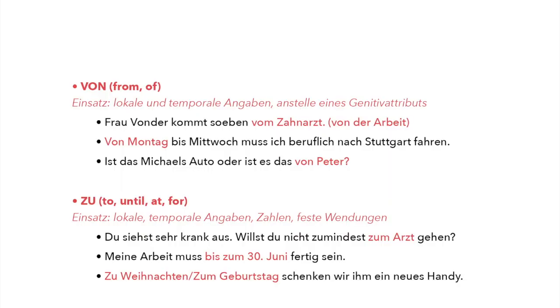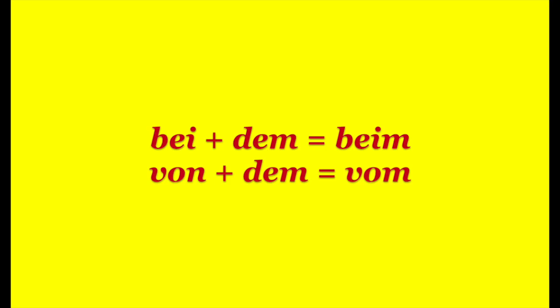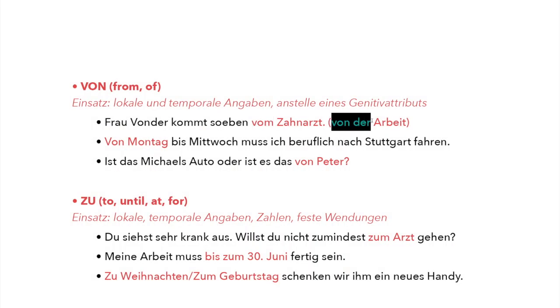Frau von der kommt soeben vom Zahnarzt oder von der Arbeit. Here, from, we saw it with beim. From, it's von, including the article der, but in dative dem. Von dem, like von der, but we don't contract the article and the preposition here. However, von plus the masculine and neutral article, we contract them together like beim. Here, von plus dem, we also use vom.